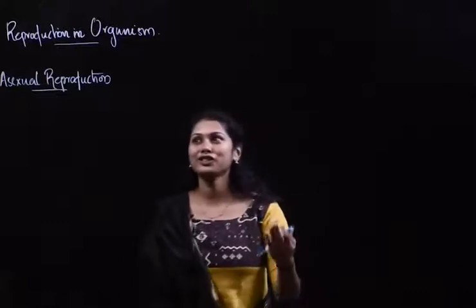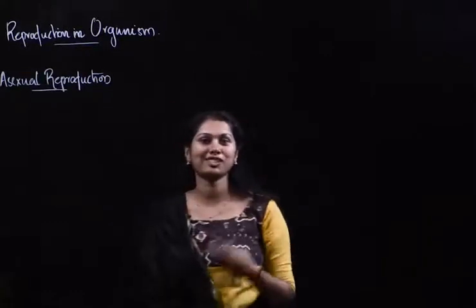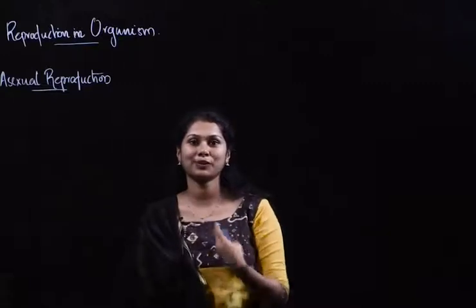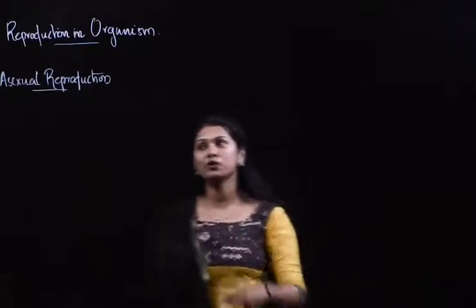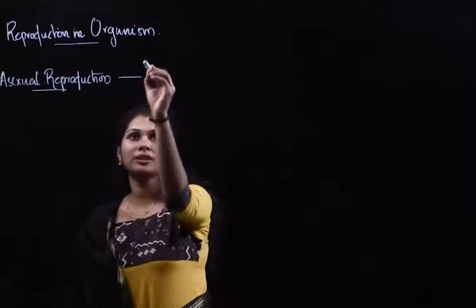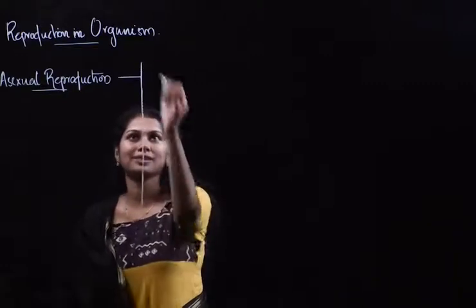So now we are going to look into asexual reproduction in detail. So what is asexual reproduction? We have seen in the previous section. And now we have to look into the modes of asexual reproduction that are shown by different organisms.